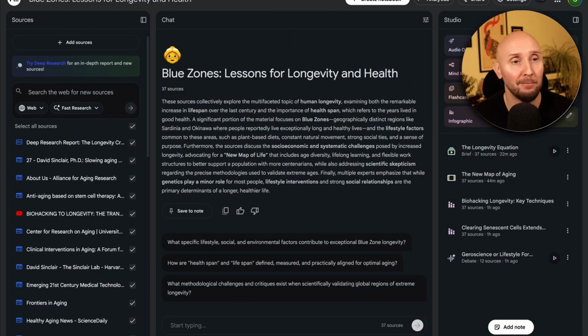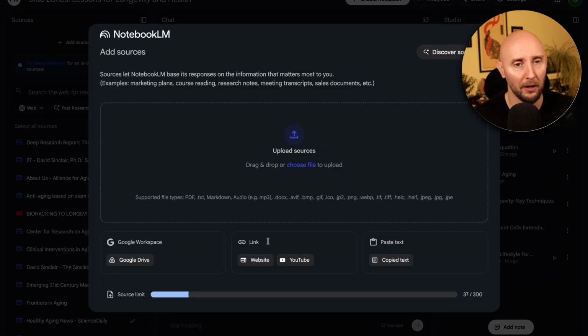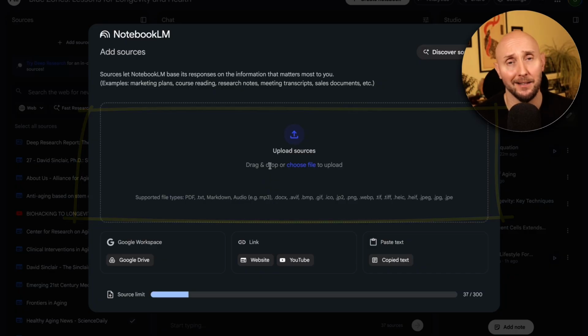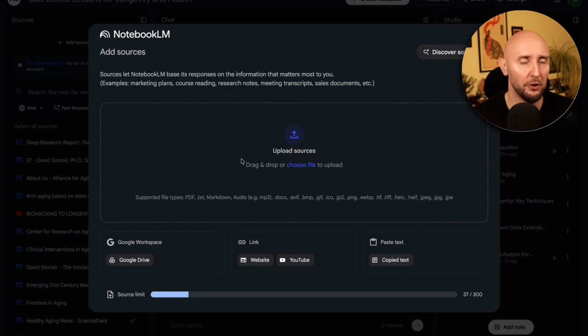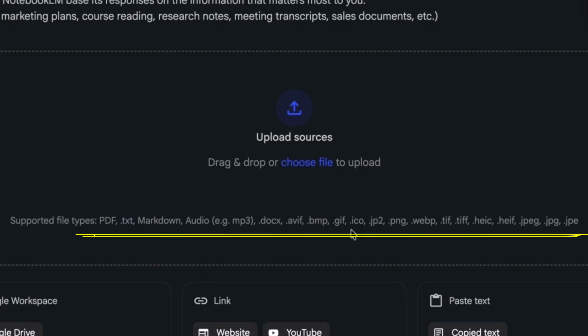So back in NotebookLM here, if we go to add sources in the top left right here, this is the area, of course, where we can upload different sources, like from a Google Drive, website URLs, YouTube videos, or copy pasting text right here. And we also have this drag and drop area too. Now, up to just a couple of days ago, you only had a few different options here. You could upload, for example, a PDF document, a TXT file, or an audio like an MP3. But now NotebookLM has added loads more options for uploading your sources into this area, including Word docs, GIFs, JPEGs, PNG files, WebPs, and so on.